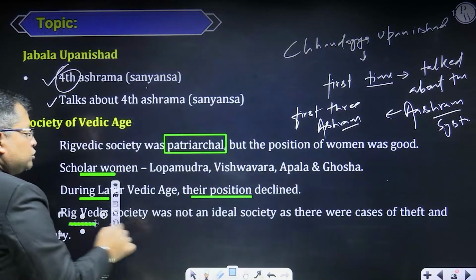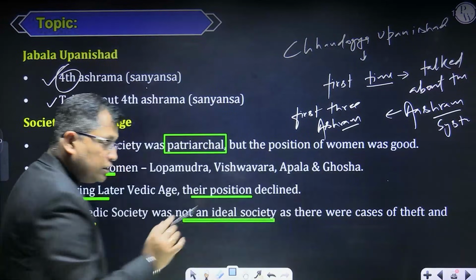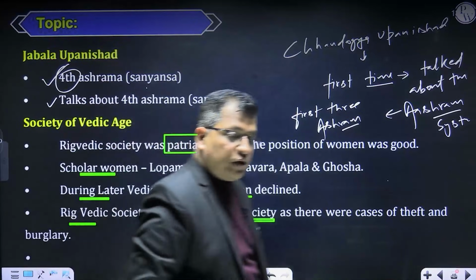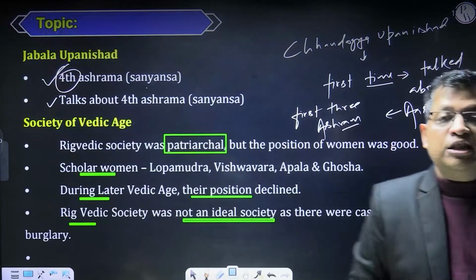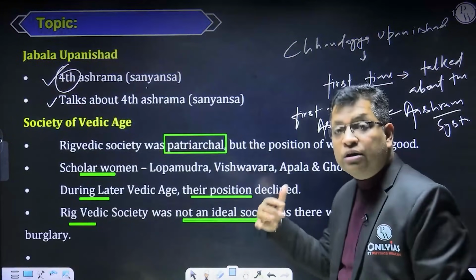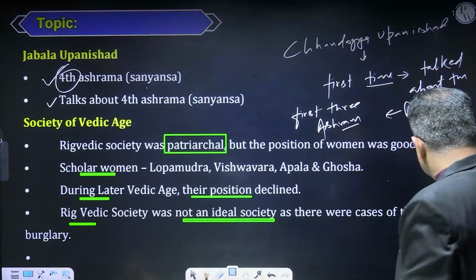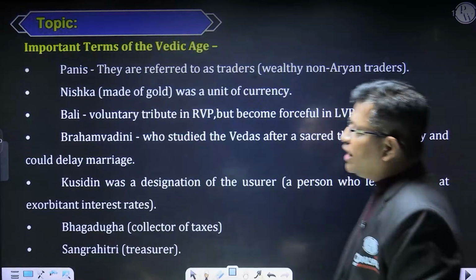The Vedic period was not an ideal society. That is very much important because there were instances of thieving and burglary, right? So it was not an ideal society. Now, some important terms of the Vedic Age.